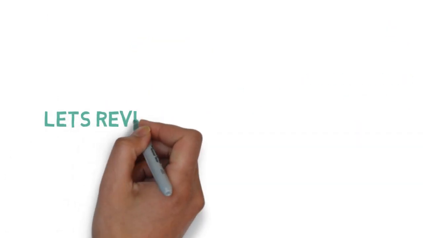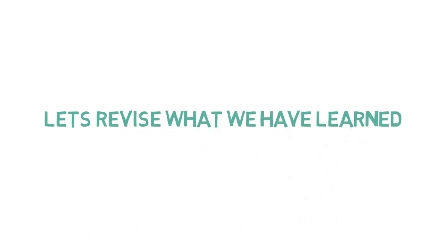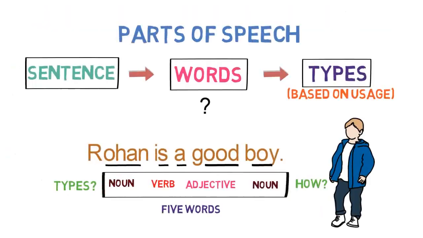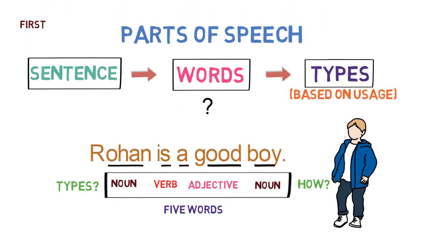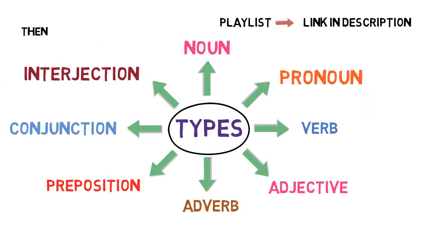First, let's quickly revise what we have already learned about parts of speech in our previous video. First, we learned what is parts of speech. Every sentence is made of a group of words. These words are of different types based on usage in the sentence. These are called parts of speech. Then we learned all 8 types of parts of speech. Parts of speech is mainly divided into 8 parts.